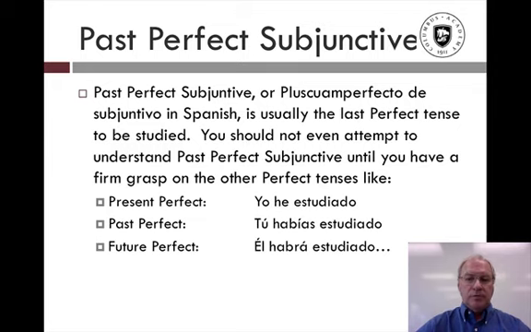Yo he estudiado. Tú has estudiado. Él ha estudiado. Nosotros hemos estudiado. Or the past perfect, like tú habías estudiado. Yo había estudiado. Nosotros habíamos estudiado. We had studied. Or I had studied. Or the future perfect, for example. Él habrá estudiado. He will have studied. This really is necessary. If you don't understand these other perfect tenses, then the past perfect subjunctive is going to